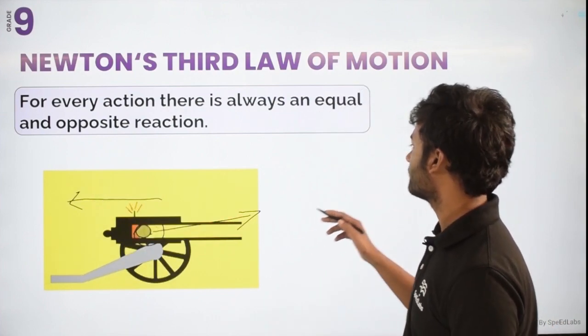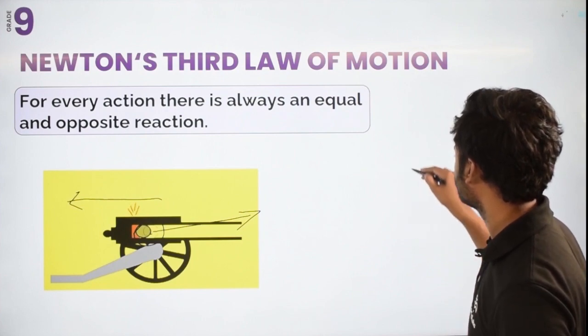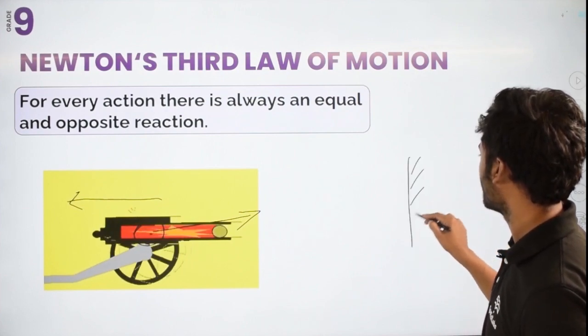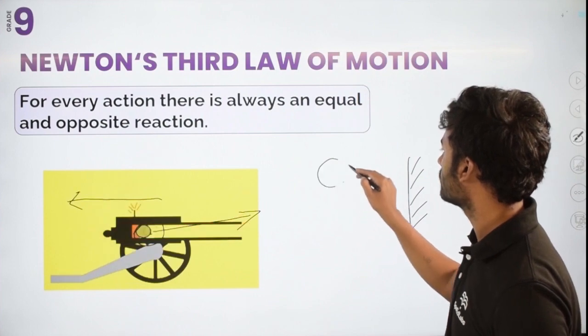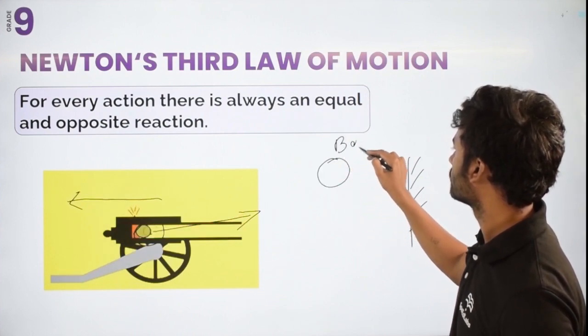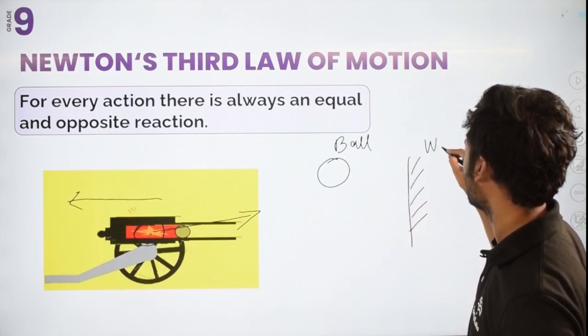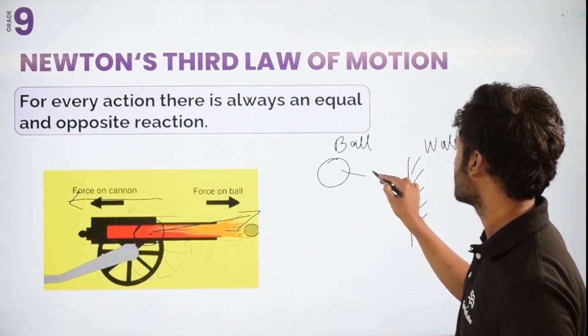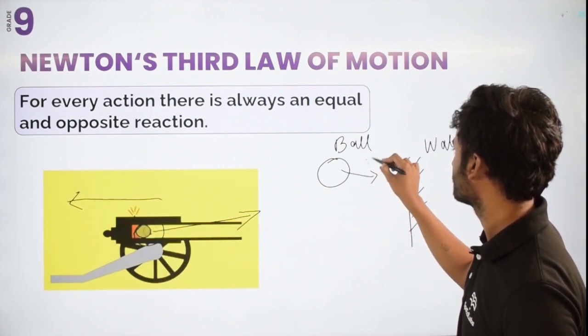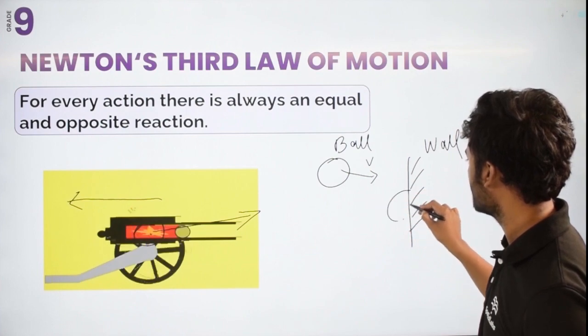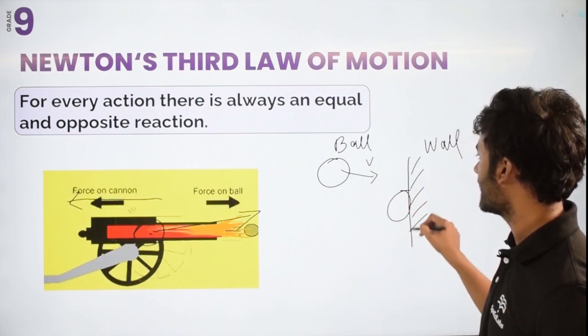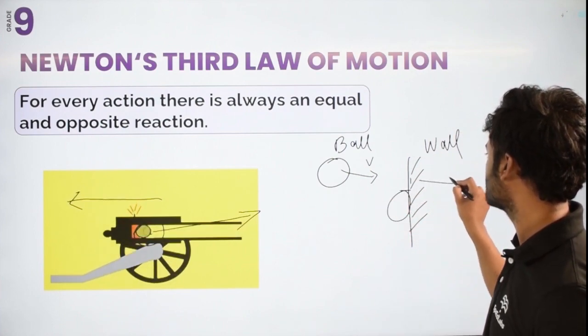If I give a very simple example, let's say here is a ball, and I throw this ball at this wall with velocity v. Then the ball will apply a force on the wall in this direction.